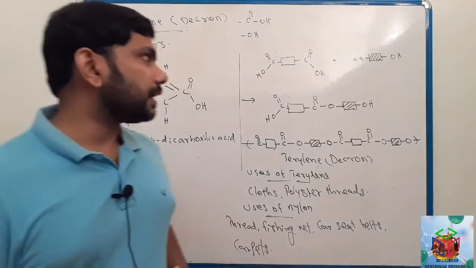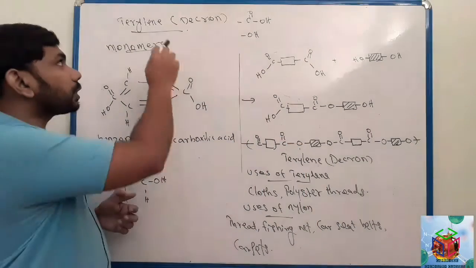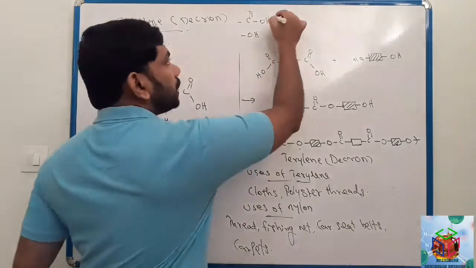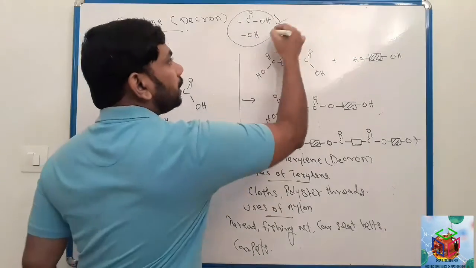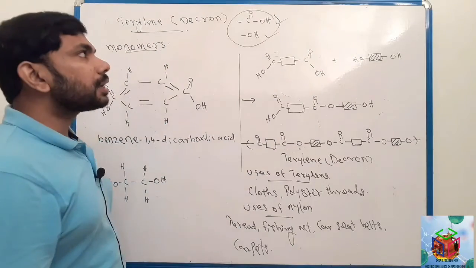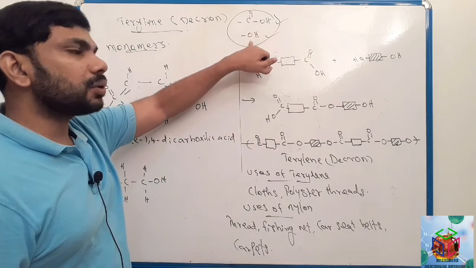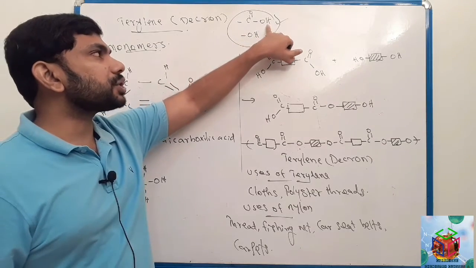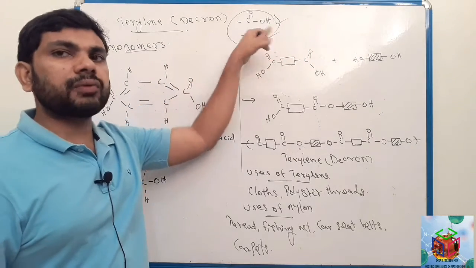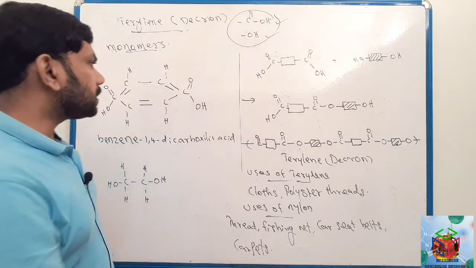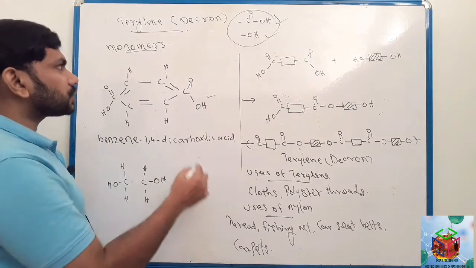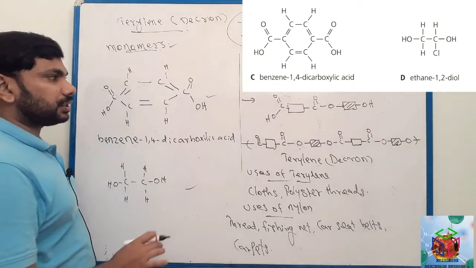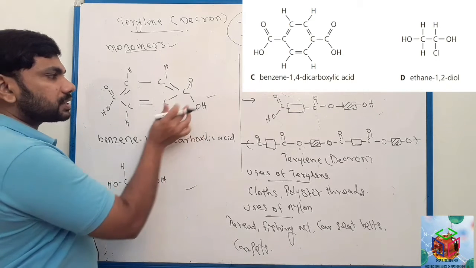See here the example. We are talking about pteryline or dacron. The monomers contain two different functional groups, carboxylic acid and alcohol. You remember this is the carboxylic acid functional group and this is the alcohol functional group. So these are the structures of monomers of pteryline or dacron.